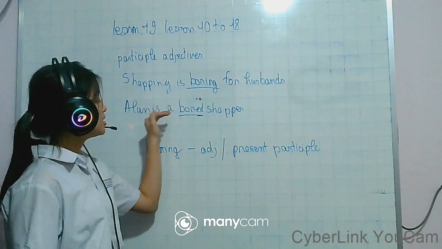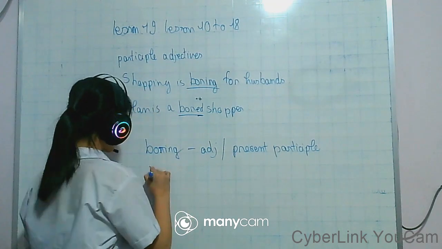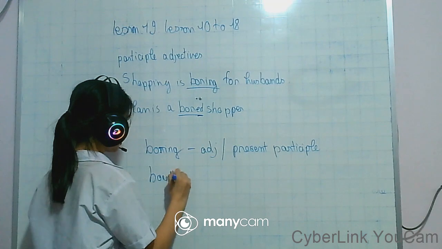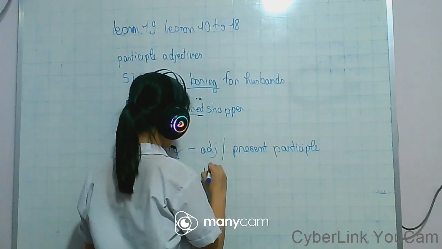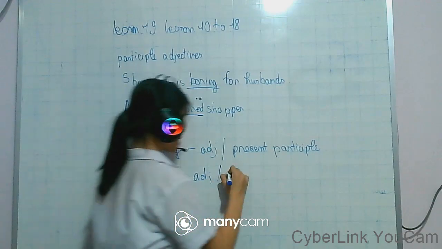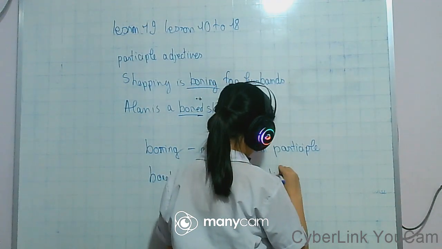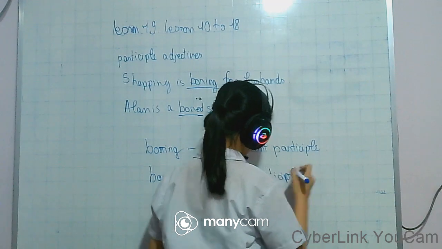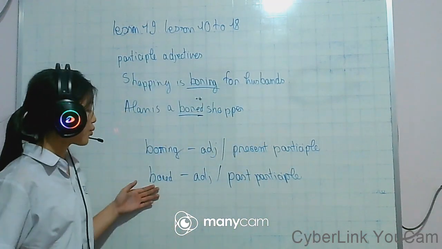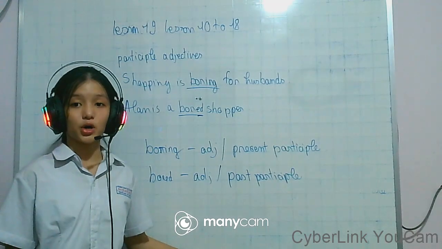But with Ellen, a bored shopper, bored is also called an adjective, and we call it a past participle. Bored is the adjective and is also a past participle.